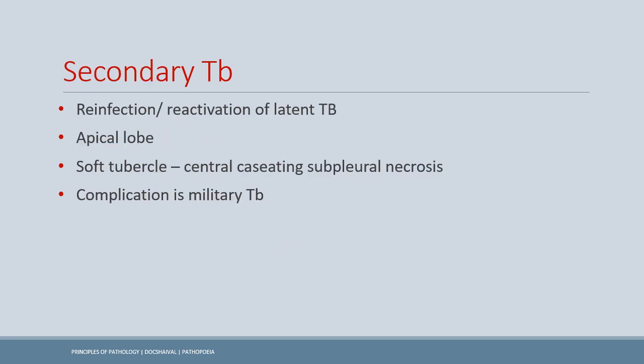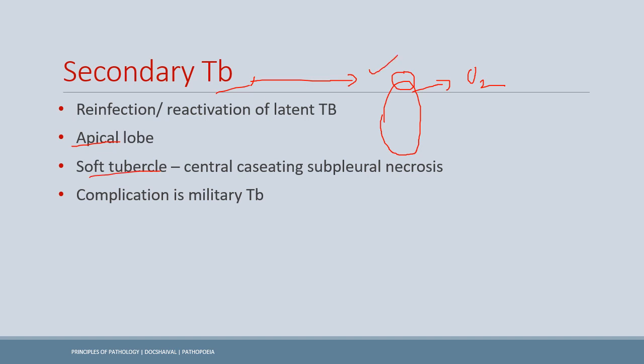In the secondary TB, we have the reinfection or reactivation of the latent TB. Now, classically, it involves the apical lobe. Here I would like to stop and ask why the apical lobe. Because in the apical lobe, ventilation is greater while perfusion is less, so a good amount of oxygen is available. And guess what? The TB bacterium is an obligate aerobe. So it prefers to be activated in the apical lobe.